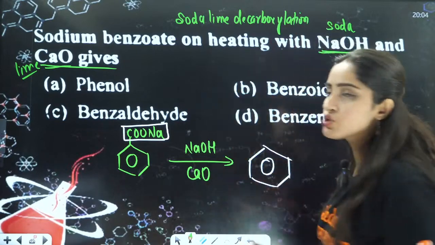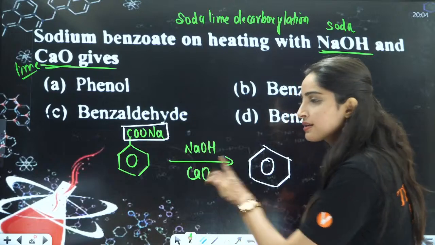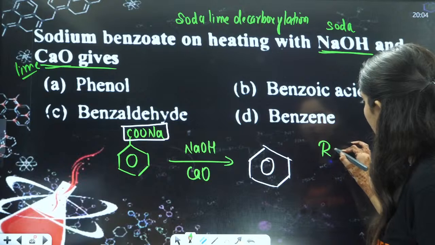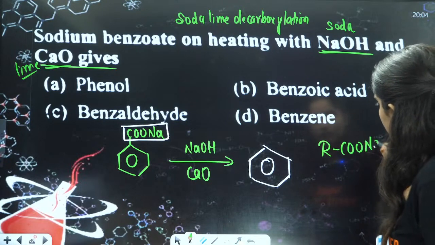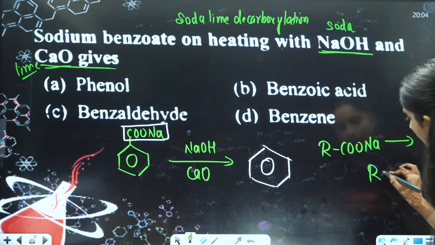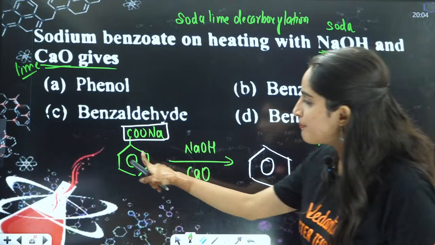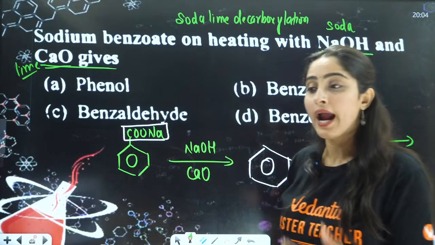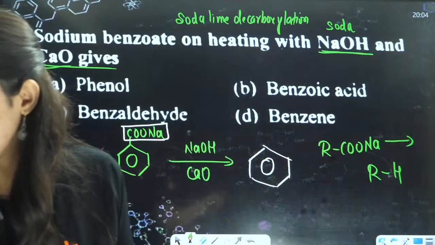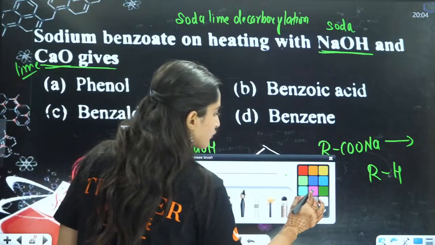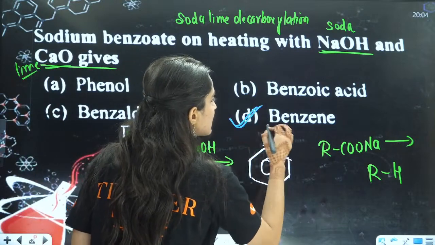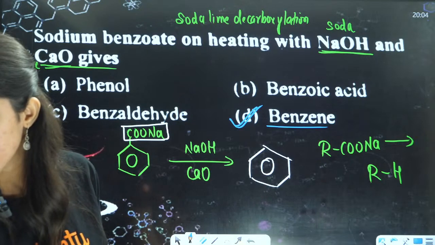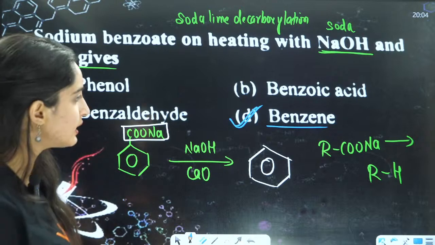Right? So in this soda lime decarboxylation, these are the reagents that you have. For example, you have RCOONa. The task is to convert it into RH. Now you had benzene COONa, that is why this whole COONa group will be replaced by hydrogen, and hence you will have the formation of benzene here. So answer D will become the correct answer, right? Yes, everybody? Okay.